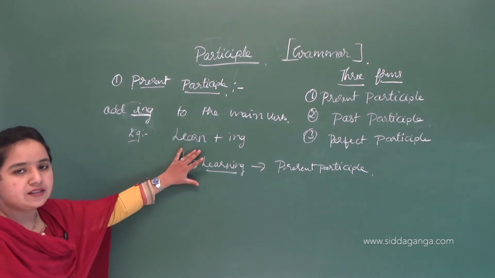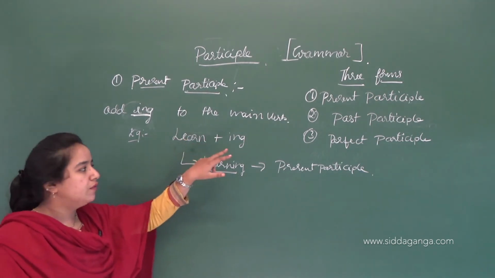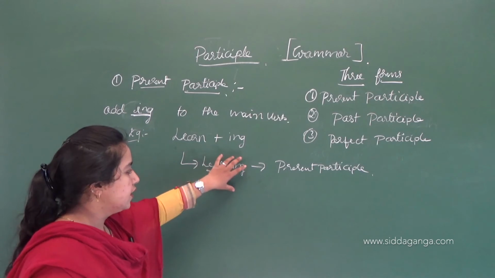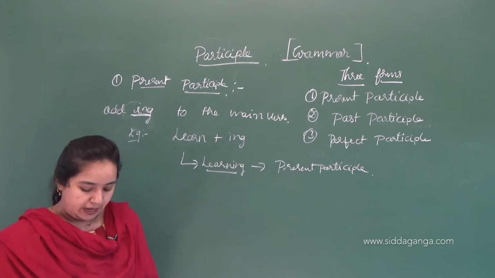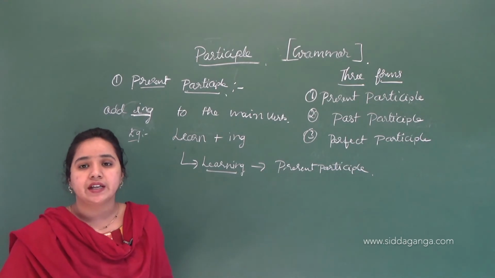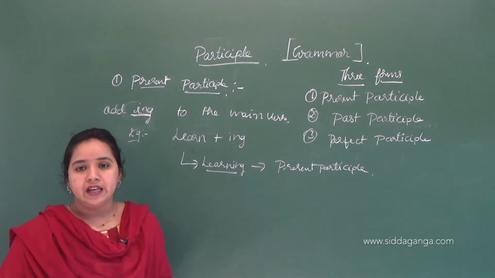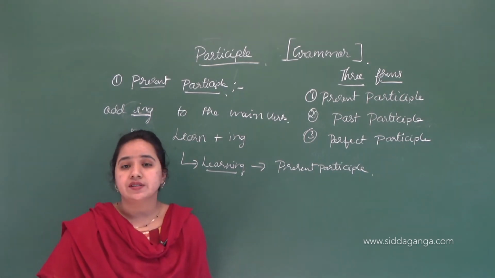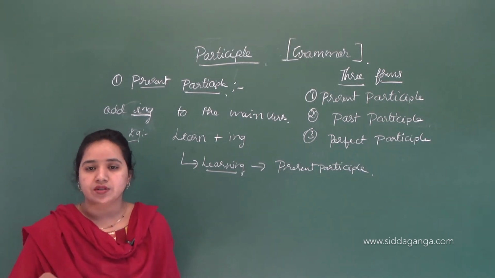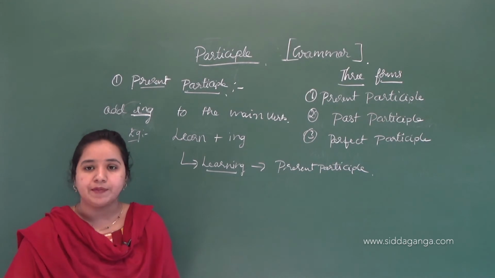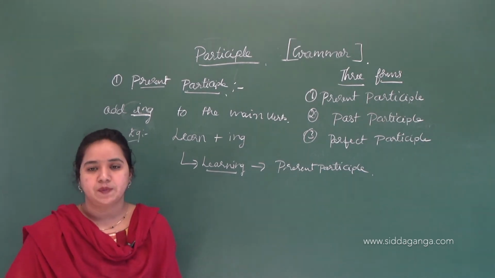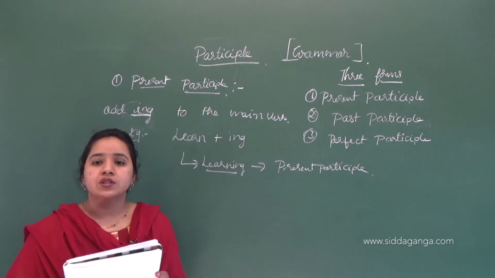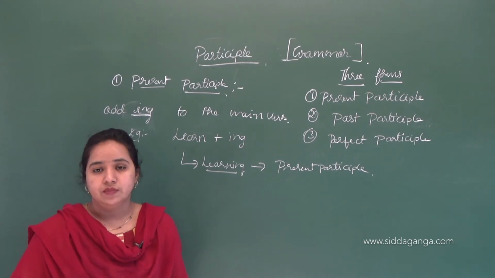When we take the main verb learn, it is an action verb. When ing is added to the main verb, it gives learning, and this word is called a present participle. Like that we have many present participles, like reading, drinking, playing, sleeping. It is also used in the continuous tense. If the action is going on continuously, we use it. For example, I am reading a novel of Shakespeare.